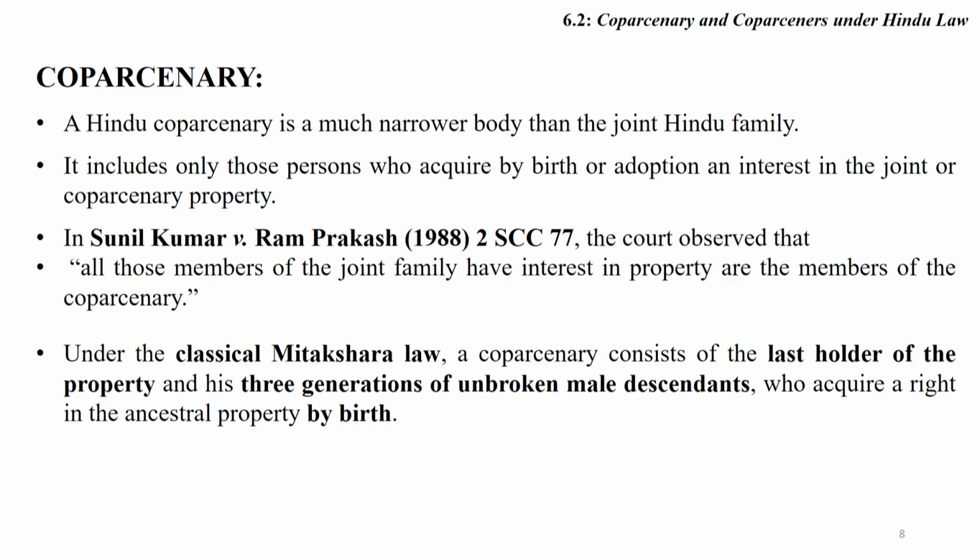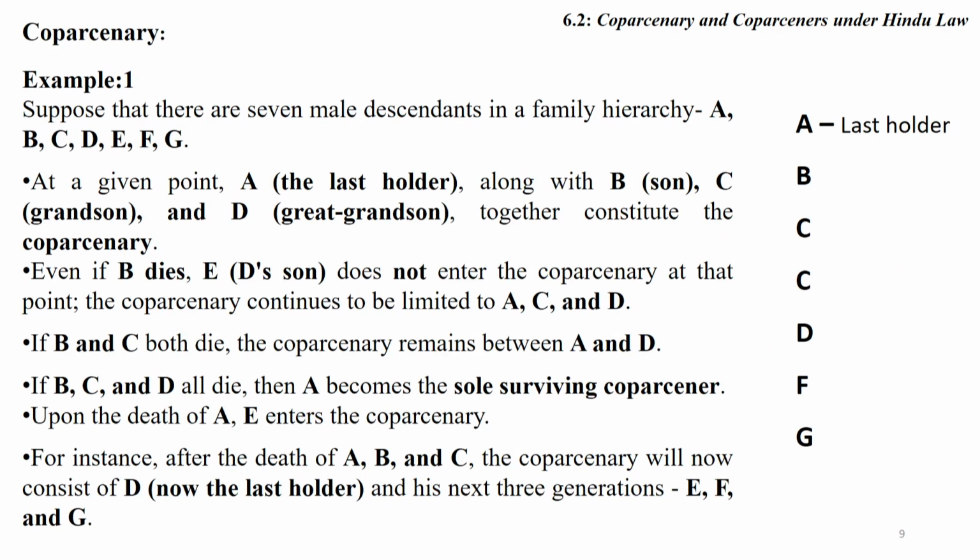In Sunil Kumar versus Prem Prakash, the court observed that all those members of the joint Hindu family who have an interest in the property are members of Coparcenary. Under the classical Mitakshara law, a Coparcenary consists of the last holder of the property and his 3 generations of unbroken male descendants who acquire a right in the ancestral property by birth. Friends, now we can understand the story of the Coparcenary: last holder of the property and next 3 generations. This is the rule, friends.